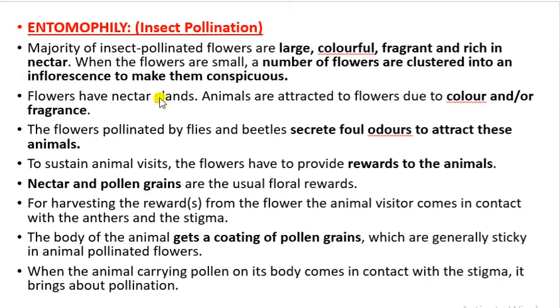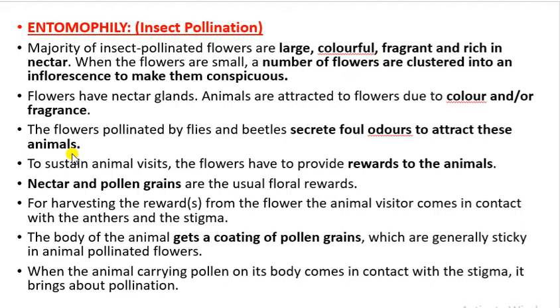These flowers have nectar glands. These animals or insects are attracted to the flower due to color or fragrance. The flowers pollinated by flies and beetles secrete some foul odor so that they can attract the animals also. That's why, due to these foul odors or due to the colors or fragrance, mostly insects are attracted towards the flower, and this is how the pollination takes place.